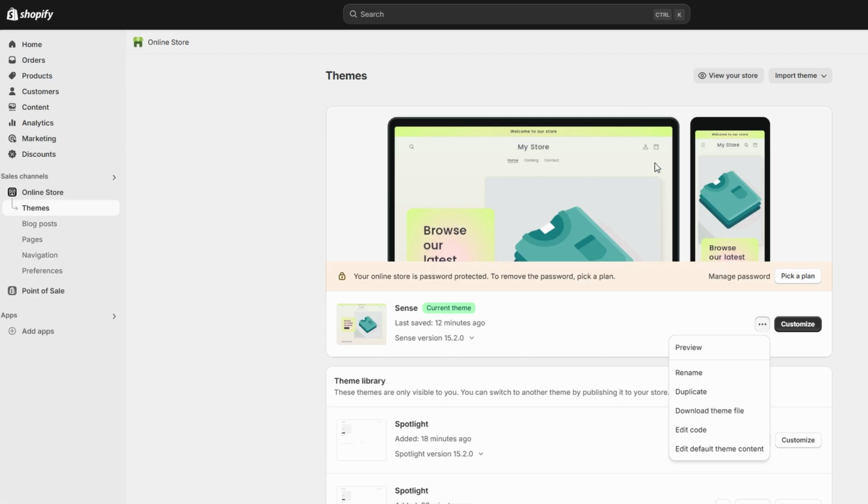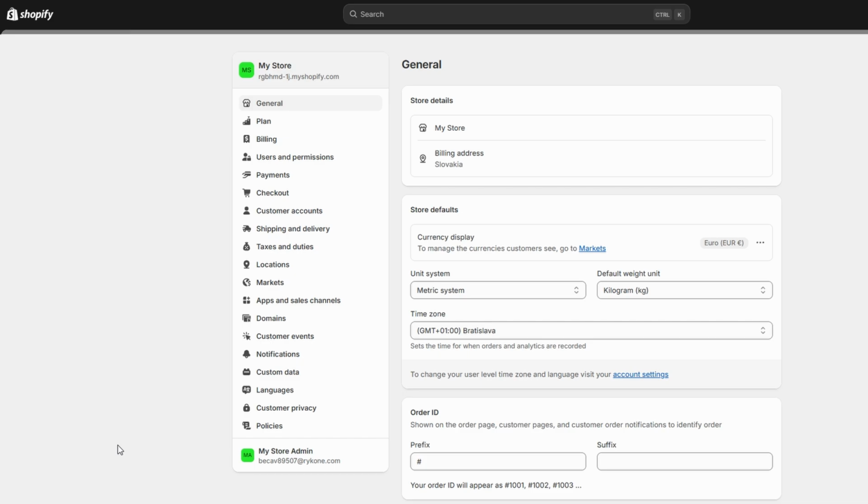If you've added Metafields to your products, variants, or collections but can't see them on your live store, don't panic. There are a few things you can try to fix it. First, try clearing your browser's cache and cookies. Sometimes your browser might be showing you an older version of the page, and clearing this data will ensure you're seeing the most recent version of your store.